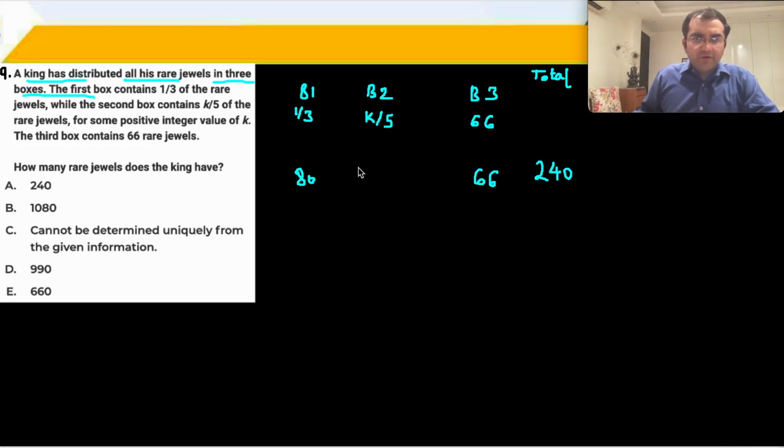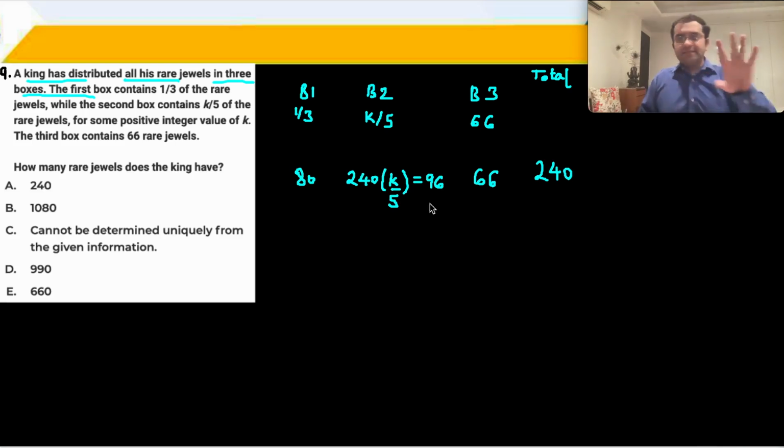K by 5 of the rare jewels. So 240 into K upon 5, is it equal to the remaining, that is 96? This we have to check. So this 5 goes into 240, 48 times, and of course 96, K is equal to 2.